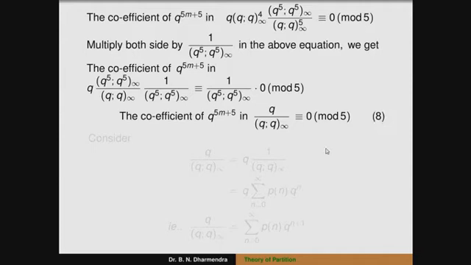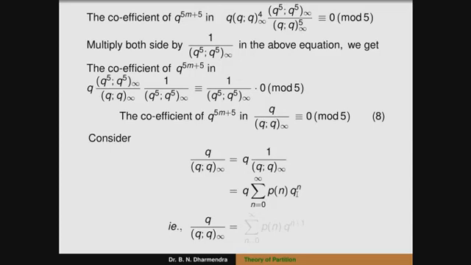So, we can call this one equation 8. We can consider that this product, the ratio q by (q;q)∞, is equal to q into 1 by (q;q)∞. So, by using that Euler identity, we can write it in terms of the partition function: equal to q into the summation n running from 0 to infinity of p(n) q^n. Or we multiply the q inside, that is q^(n+1). So that can be written as q by (q;q)∞ equal to the summation n running from 0 to infinity of p(n) q^(n+1).